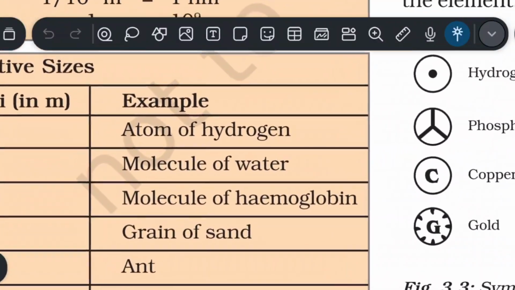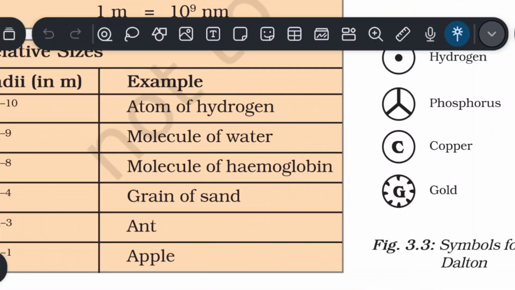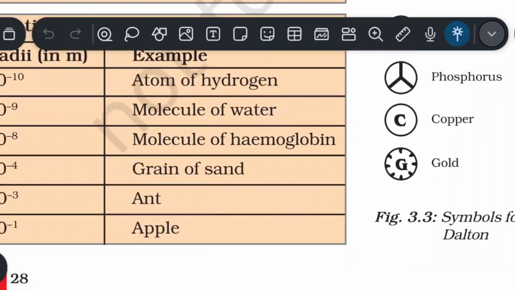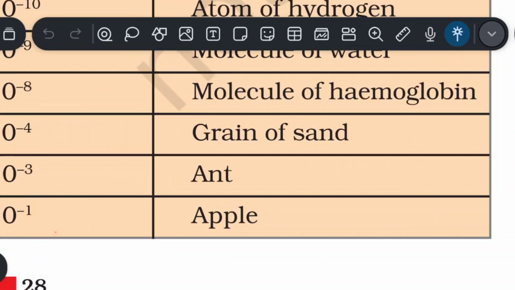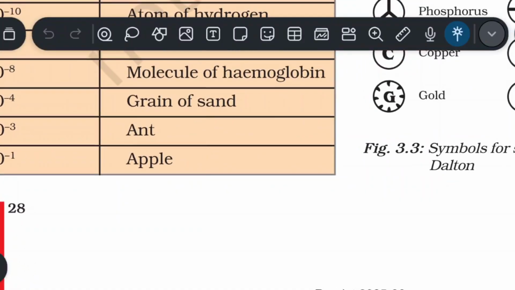These are the relative sizes. Radius in meters, 10 to the power minus 10: it's the size of an atom of hydrogen. 10 to the power minus 9: molecule of water. 10 to the power minus 8: example, molecule of hemoglobin. 10 to the power minus 4: it's the size of a grain of sand. 10 to the power minus 3: size of an ant. 10 to the power minus 1: it's the size of an apple.